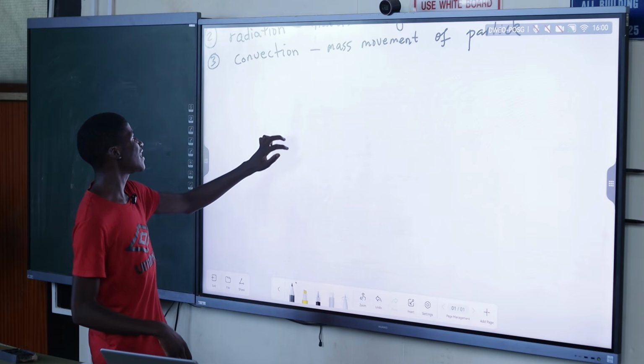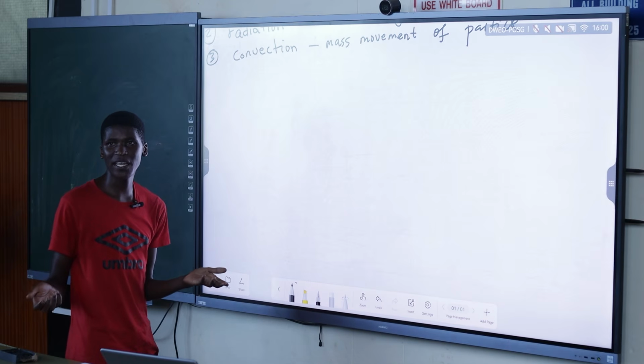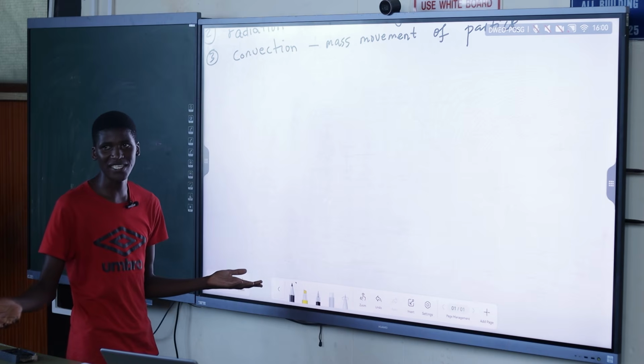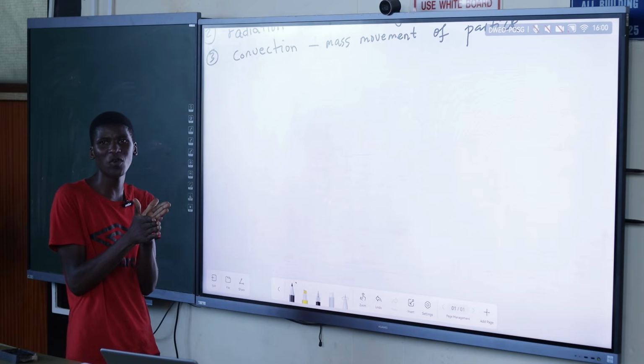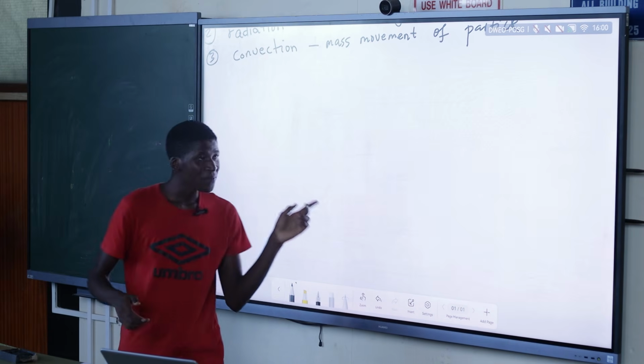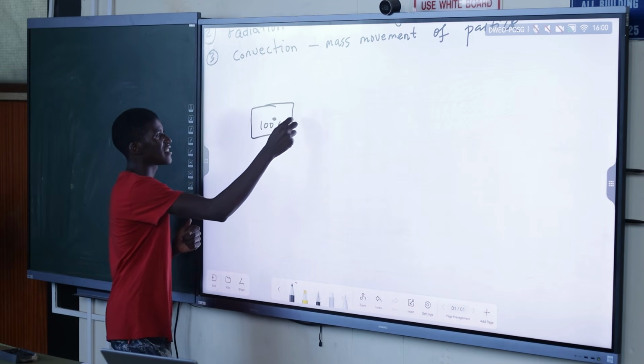So basically, for example, us in this room, if the room is cold, what will happen? Heat will move from us to the room via electromagnetic radiation, because we are not really in physical contact with it.